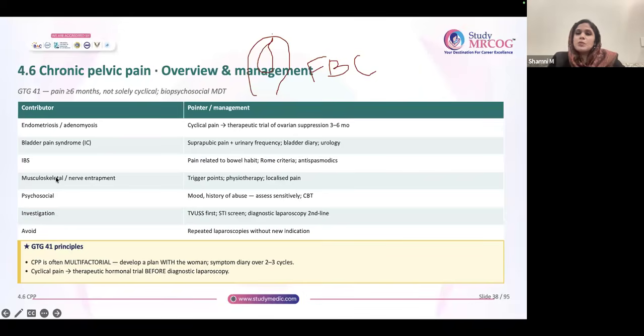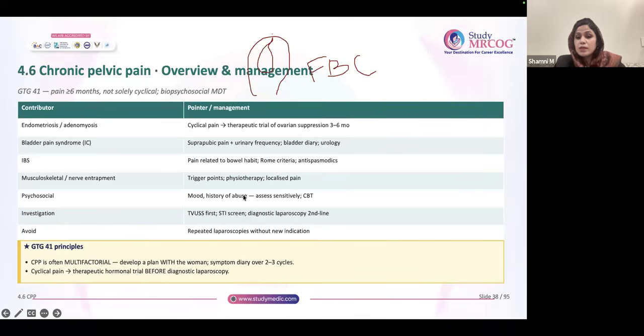Investigation. If a patient comes with chronic pelvic pain, what all investigations are you going to do? Ultrasound, yes, it is a must. Rule out endometriosis, adenomyosis, any cause related to that. Infections are the next thing. STI screening is also another investigation. If you can't find anything, you can give a trial of hormones for 3 months and see. You can simultaneously start other treatment also.